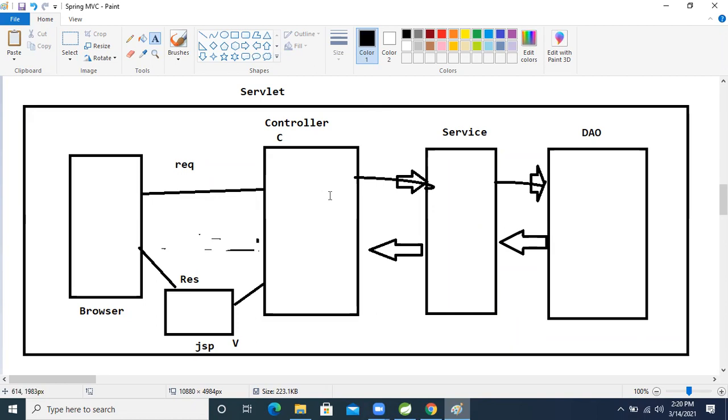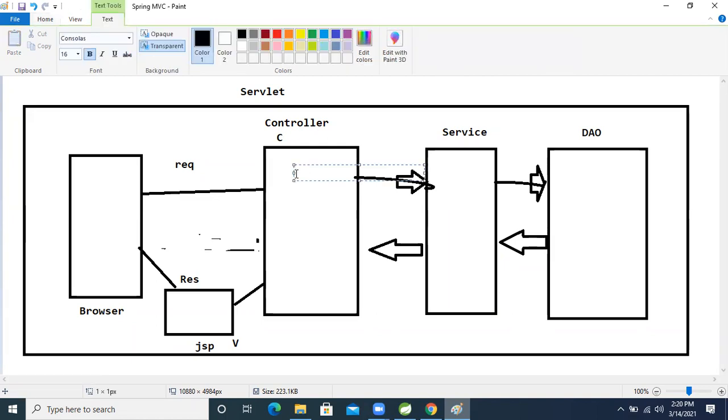That security person becomes the controller.